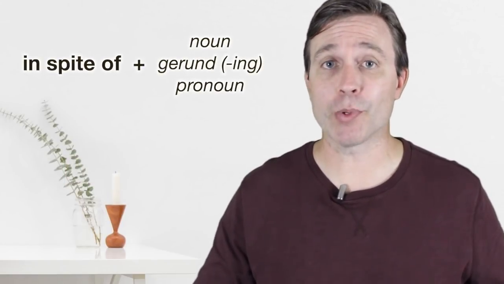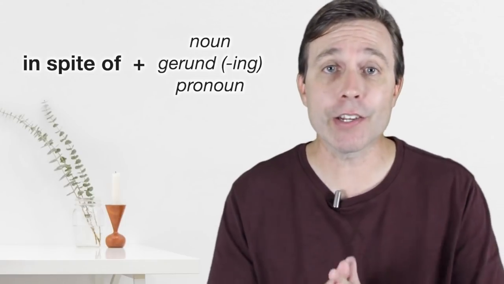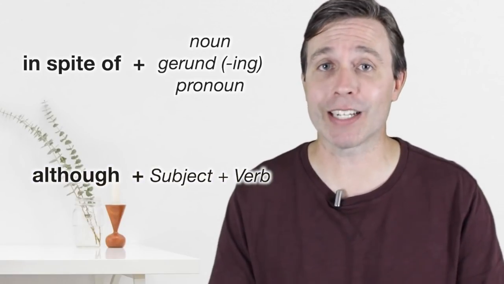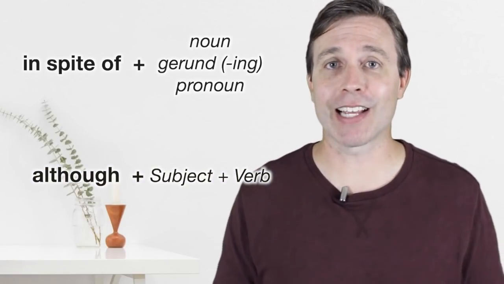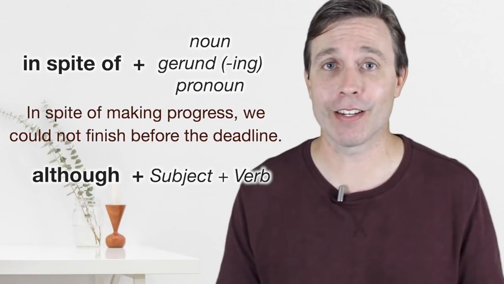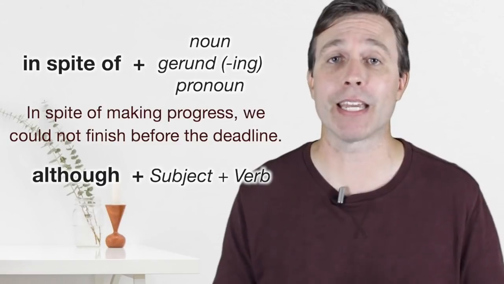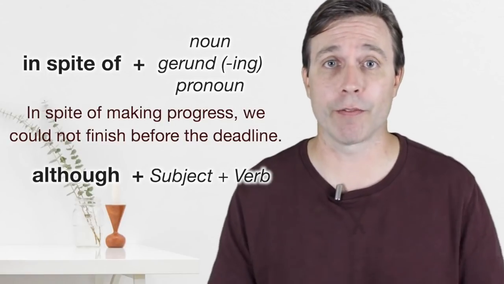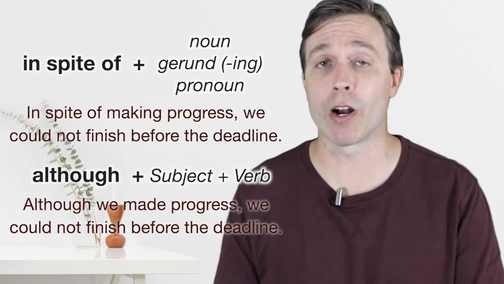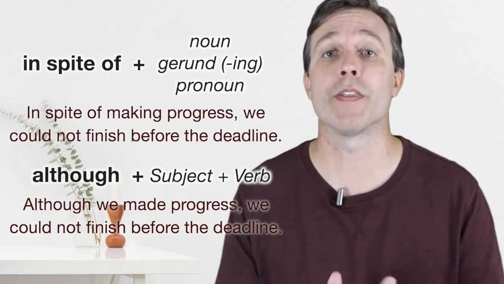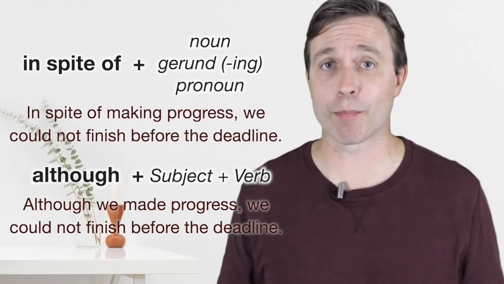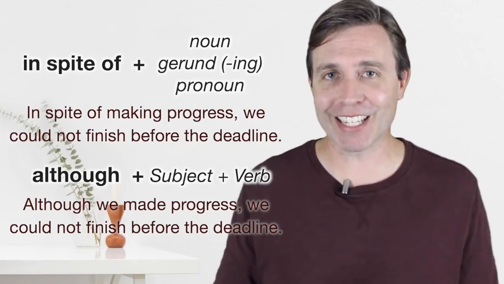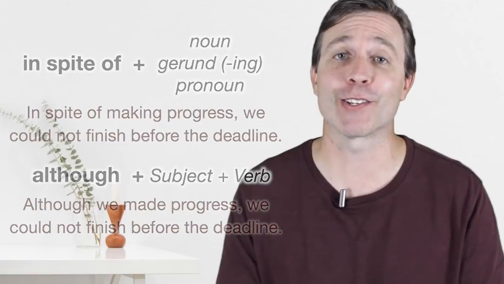After in spite of, we're going to use a noun, a gerund, which is that ing form, or a pronoun. After although, we're going to use a subject and a verb. So in our sentence, you have making, that is a gerund, so you're going to use in spite of making progress. Now, I could use although and say the same thing and use a subject and a verb, and I would say, although we made progress, we could not finish before the deadline. So just remember that in spite of making progress is a phrase, whereas although we made progress is a clause. They're really the same. It just depends on how you want to structure the sentence.